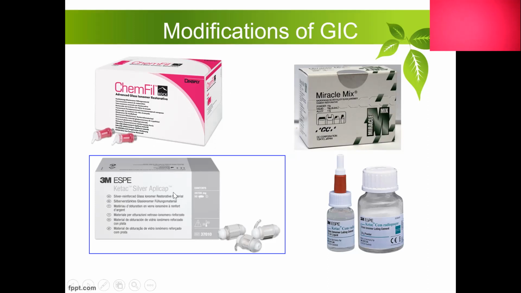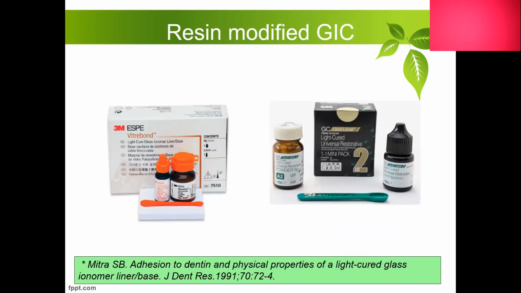Later, Ketac Silver Applicap from 3M was used. Here, silver particles were reinforced into the GIC, where sintering was done between the silver and glass particles. So these are the modifications of GIC.